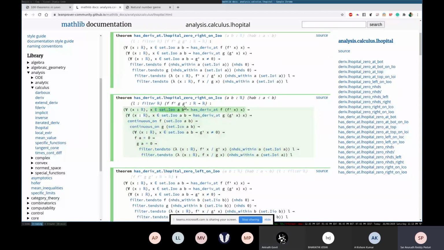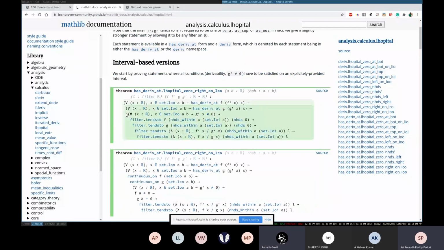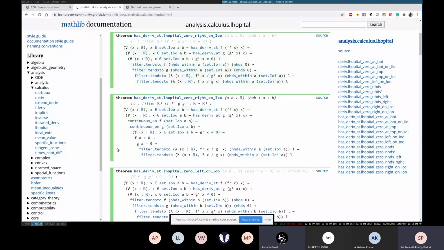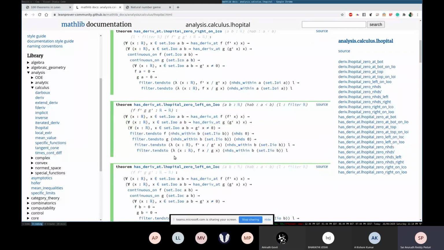You have to define. Natural numbers are very easy to define. You can just define them by saying, okay, we have 0, then after 0 we have 1, after 1 we have 2, but real numbers can't be defined like that very easily. So they have a very cryptic way of defining it, and then you define your theorems on that.